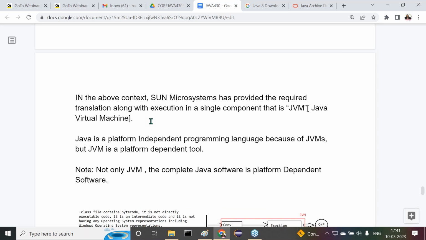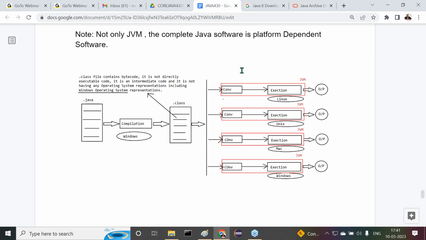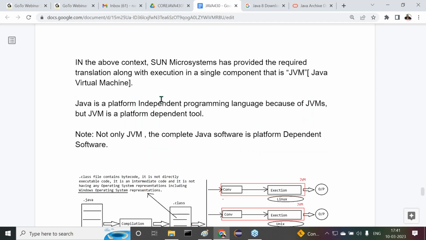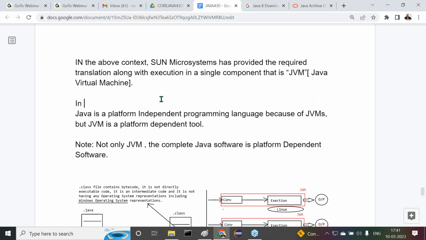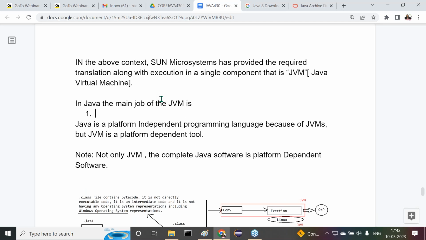Now, this is the point we have to understand clearly. Here I have given a diagram as per that representation. There we can understand clearly what exactly the meaning is, this is JVM and how it is available here. But I want to add one more point here. In Java, the main job of the JVM is, number one, to translate bytecode to native code.